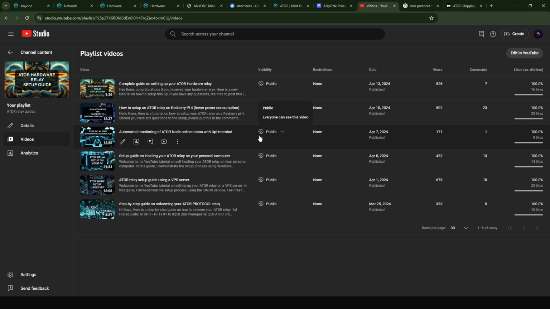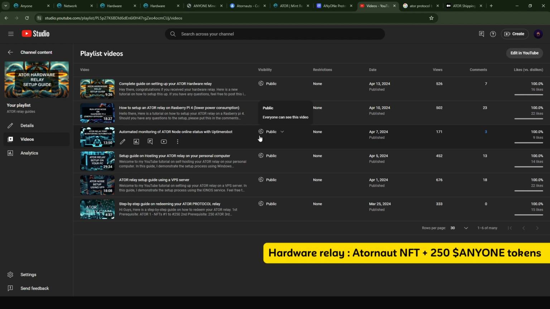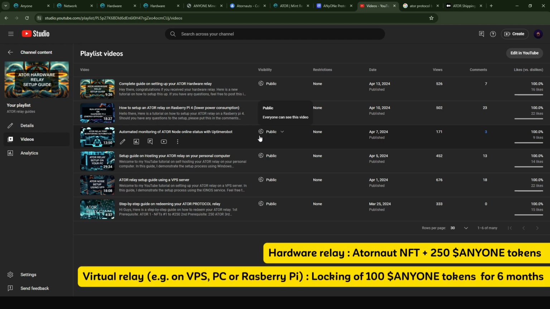Like I said, if you want to set up the hardware relay, you're going to need to transfer 250 ANyOne tokens during the order. If you want to set up a virtual relay, you're going to need to lock 100 ANyOne tokens. And here as well, if you have 5 virtual relays or 5 VPS that you want to run, it means that you need to lock 500 ANyOne tokens. 100 ANyOne tokens per relay.